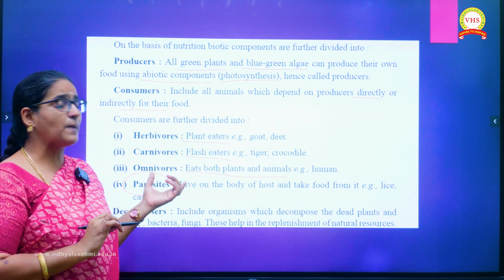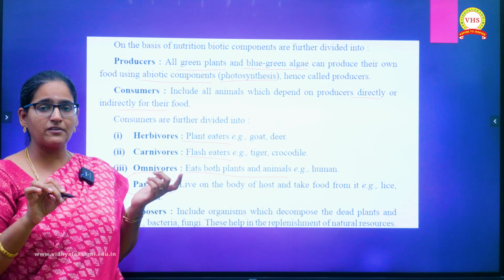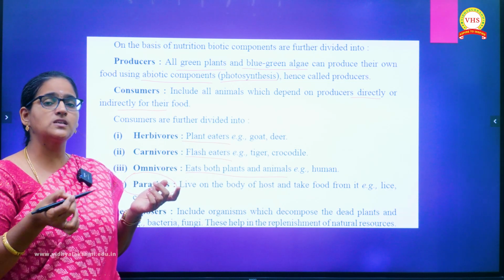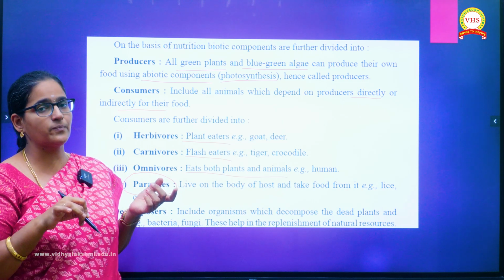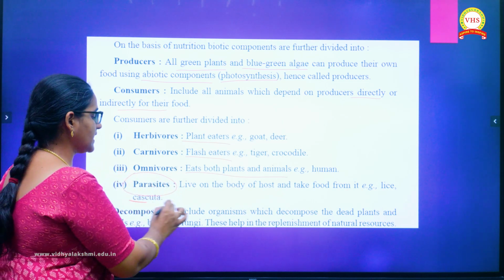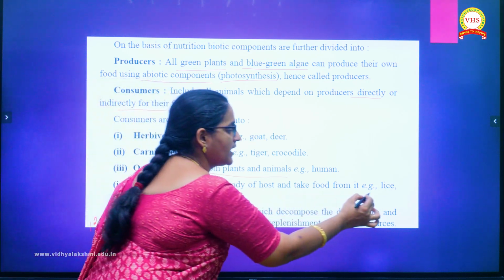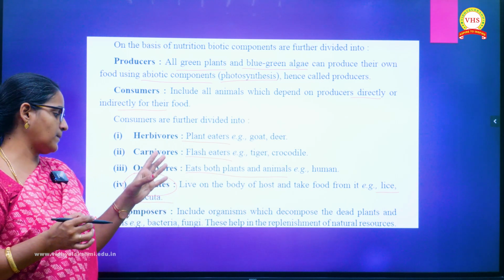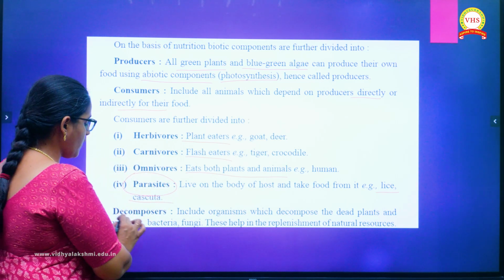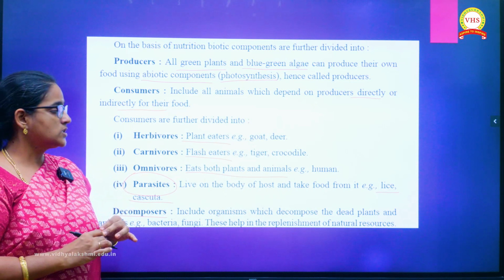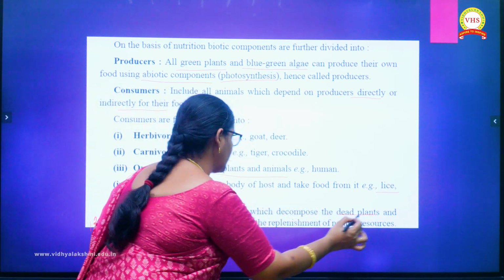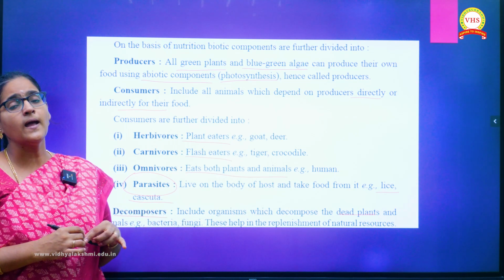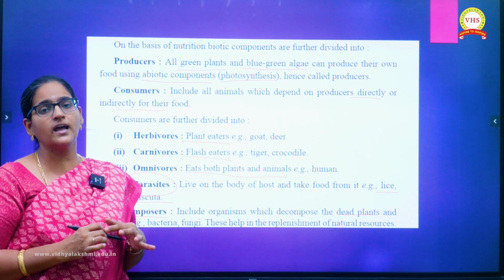Why? Because these parasites are organisms which survive inside the body of the host or on the surface of the host. They will absorb the blood or the nutrients directly from the host source. For example, Cuscuta, which is otherwise called amarbel, as you all know. Apart from that, we have lice, ticks, leeches, and tapeworms, which all come under the parasites. And the third group of organisms is called decomposers. They act upon dead plant and animal species for their survival. Examples for decomposers are microorganisms such as bacteria and fungi.